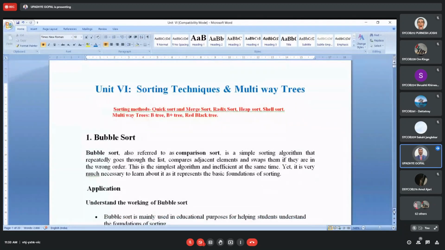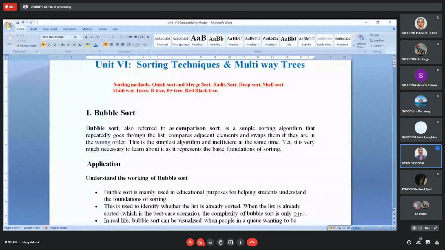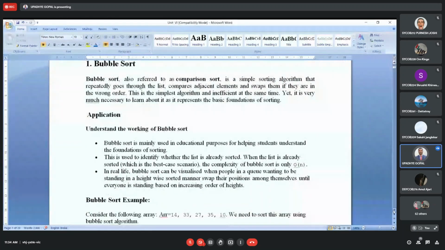See here, bubble sort, in other words also called comparison sort, is a simple sorting algorithm that repeatedly goes through the list, compares the adjacent elements and swaps them if they are in the wrong order. Okay, so let's have one example so that you can come to know what it is.